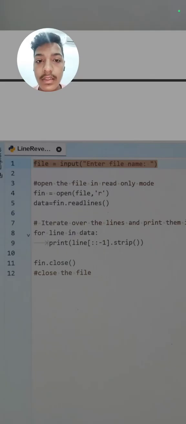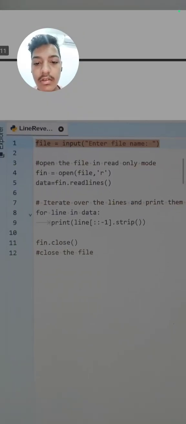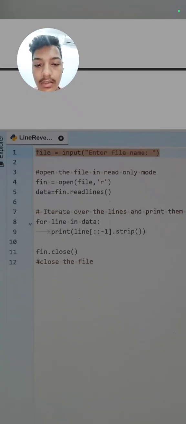So if we want to print in reverse order, how can we print it? Here it says to iterate over the lines and print them in reverse order. For line in data, like we have studied in lecture 3 or 4, for x in y, like that in the loop. So for line in data, print line. This is the slicing part and this is negative slicing, so it will print from the negative index or the reverse, and then we will close our file.